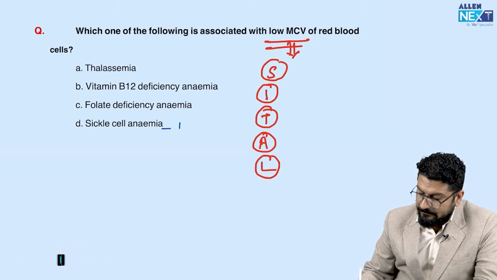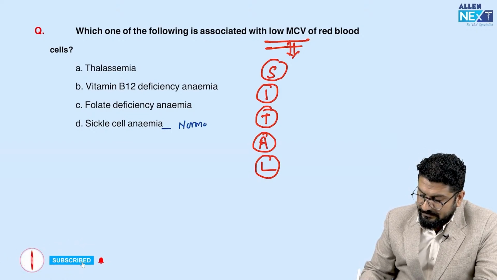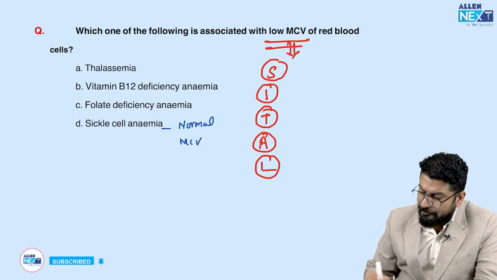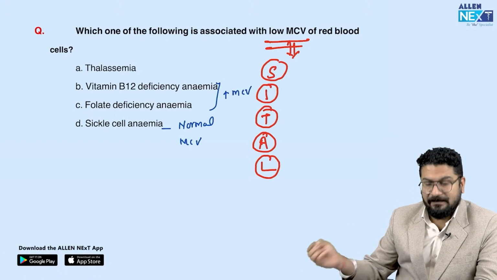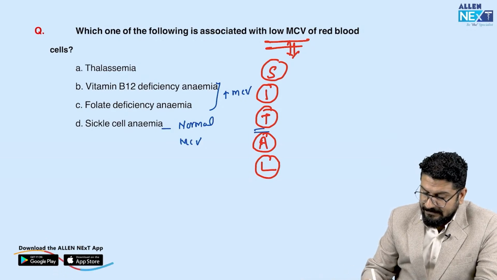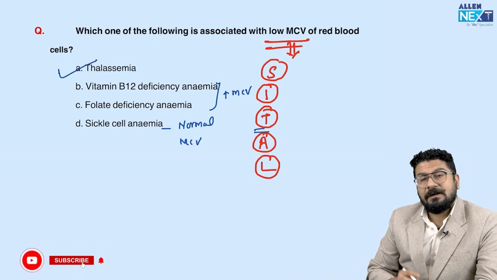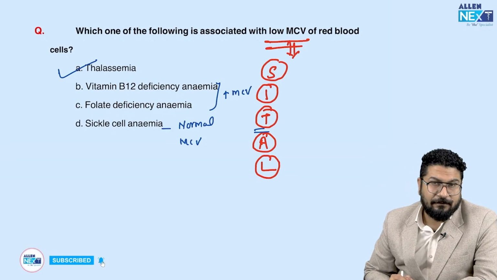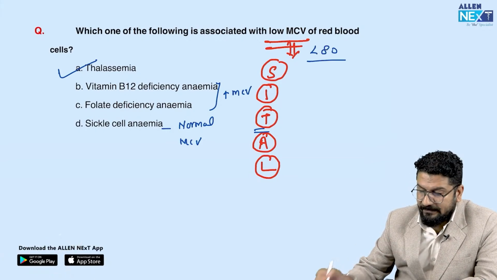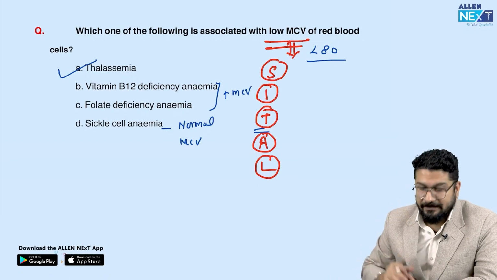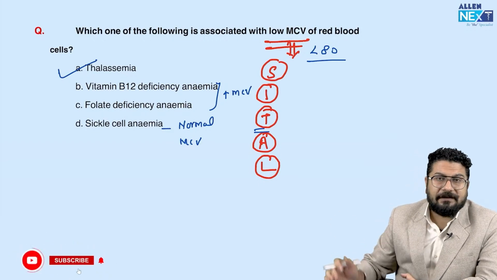So here you will see a normal MCV. B12 and folate deficiency, these are macrocytic. You will see a high MCV. So T is thalassemia. Thalassemia is an example of microcytic anemia. So in microcytic, you will see a low MCV value. Low means how much? It's less than 80 femtoliter. Normal value is 80 to 100. In macrocytic, you will see more than 100.